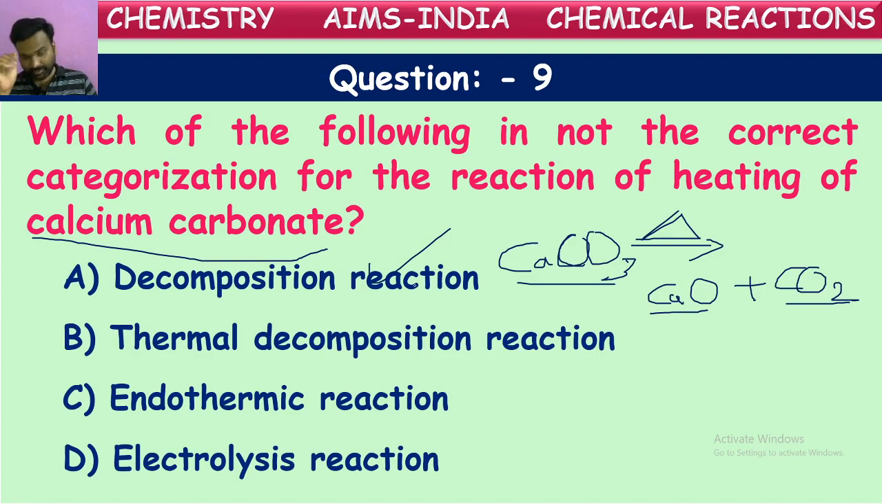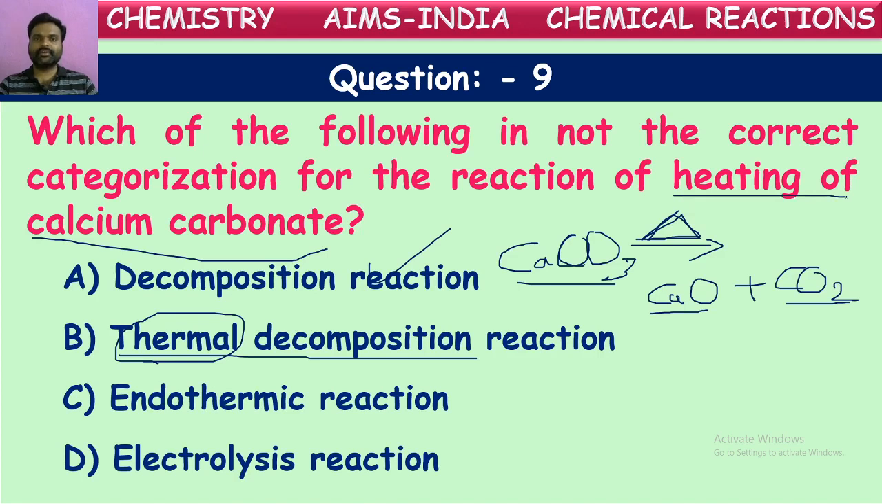But let us check the remaining options also. Thermal decomposition is given here. What is meant by thermal? Thermal means heat related. So here decomposition is occurring because of the heat given. That is why on the arrow mark we have shown a triangular symbol, which represents that heating is happening. So this calcium carbonate has undergone heating. In the question also it is asked, the heating of calcium carbonate. So the reactions in which heat is given are called thermal reactions.